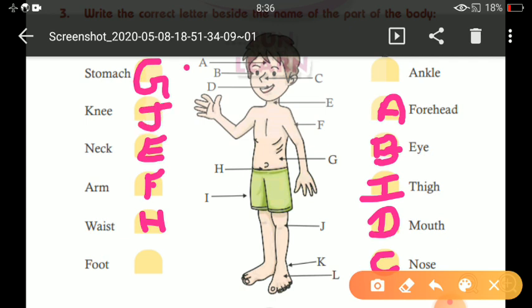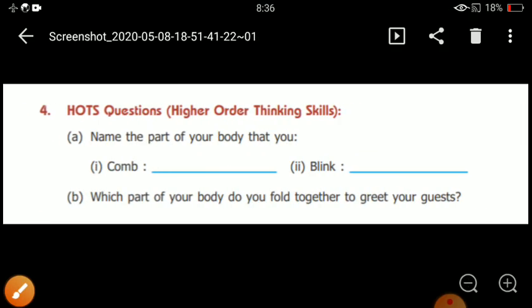After this K, K is our ankle. So write here K. L, foot. So write here L. Okay, children. Like this way you have to do it. Now move to the next sheet.